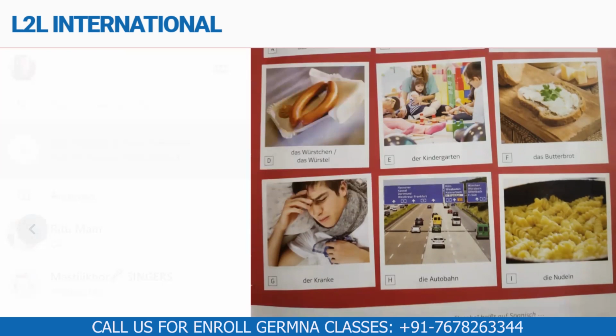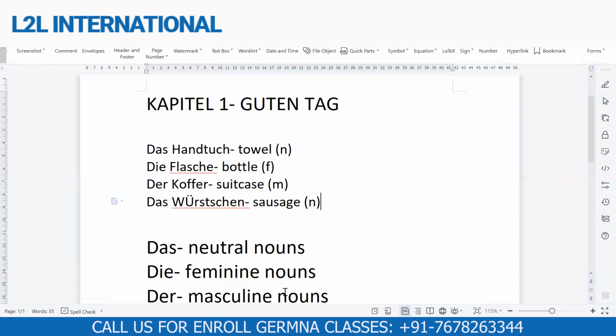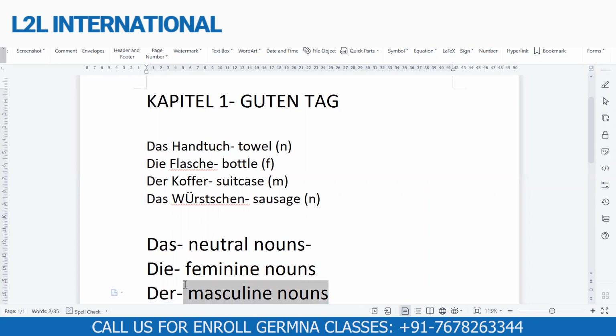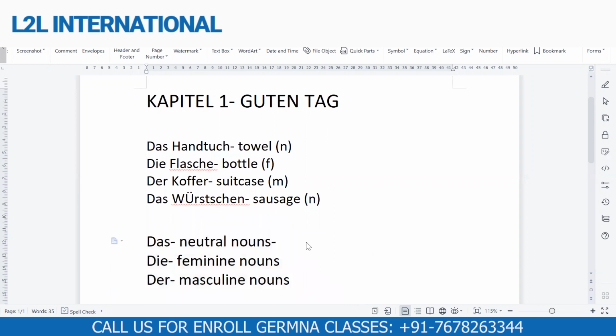Okay, let me tell you the German pronunciation for neutral. We call it Neutrum. The German pronunciation is Neutrum. Remember? Feminine is feminine, no change, only the spelling is changed. And masculine is masculine. So Neutrum, feminin und maskulin. Ein Moment.